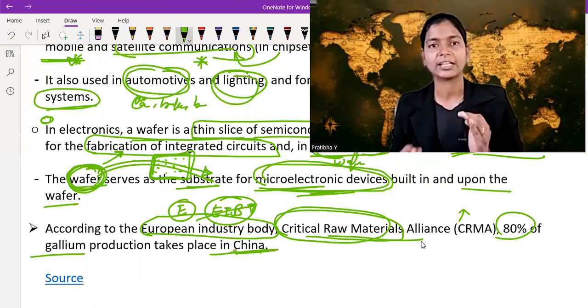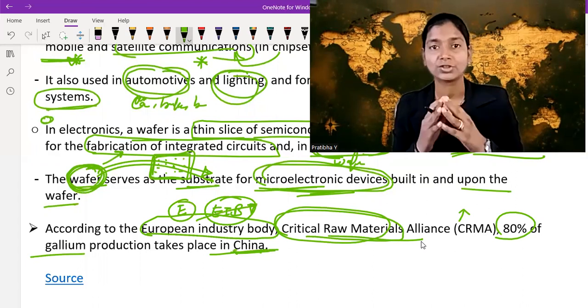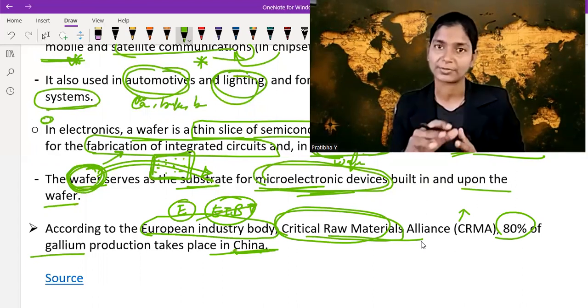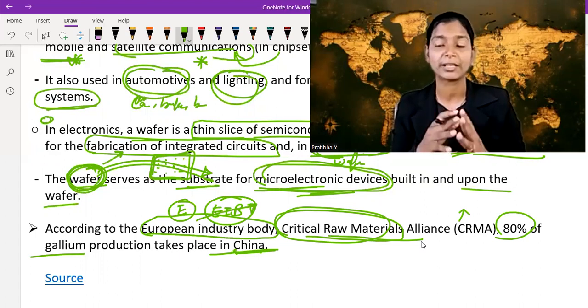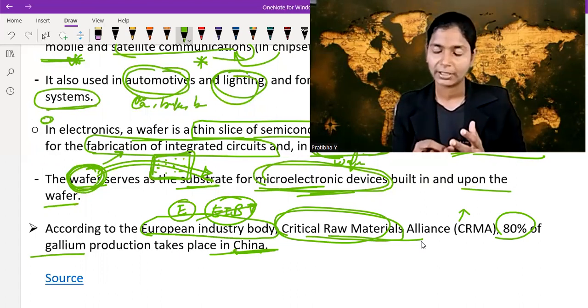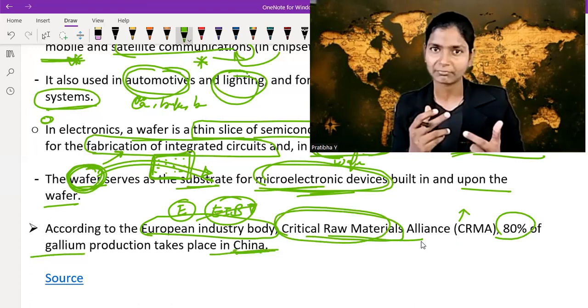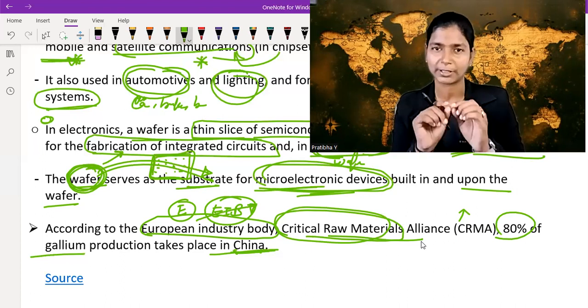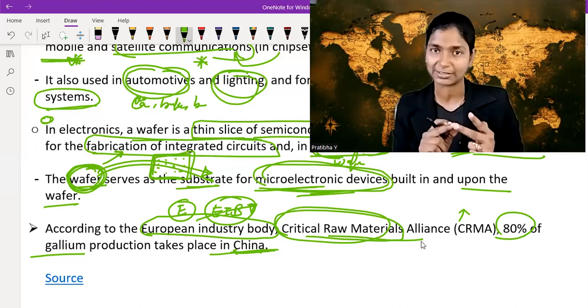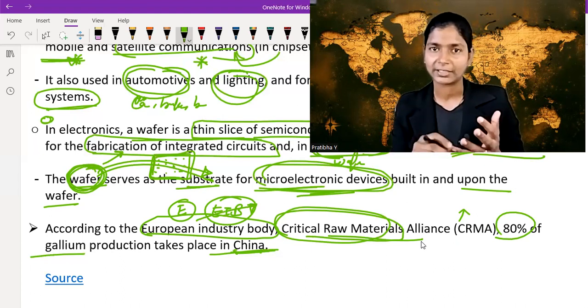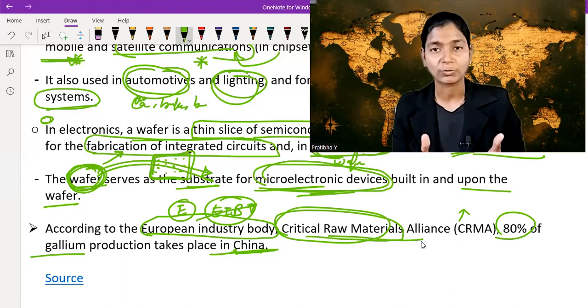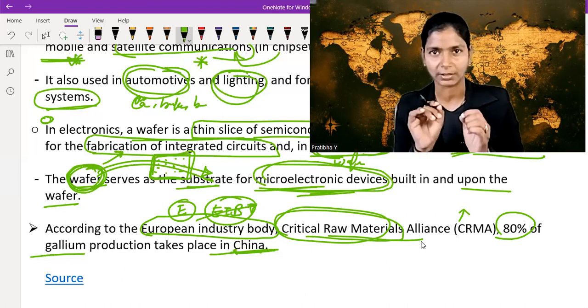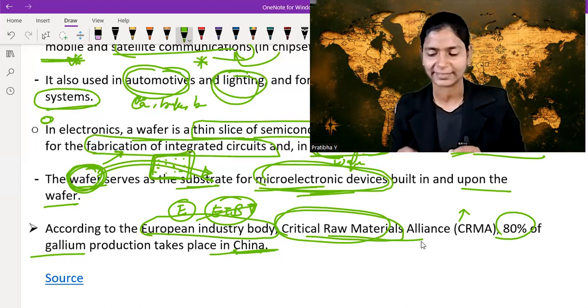So remember, China is a hub of gallium production, and gallium is used in wafers, and wafers are used in many different sectors: the avionics sector, the defense sector, the space sector, our day-to-day lighting systems, our mobiles, our LEDs. So these are important points. Just remember important keywords like gallium arsenide, wafer, semiconductor, and areas like defense, space, automobiles, mobiles, and LEDs. This is the extract of this whole topic. Now let's move on to the second topic.